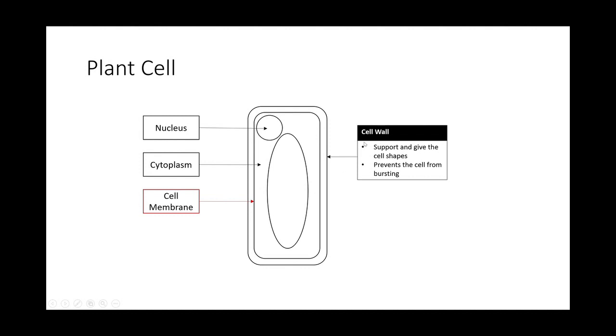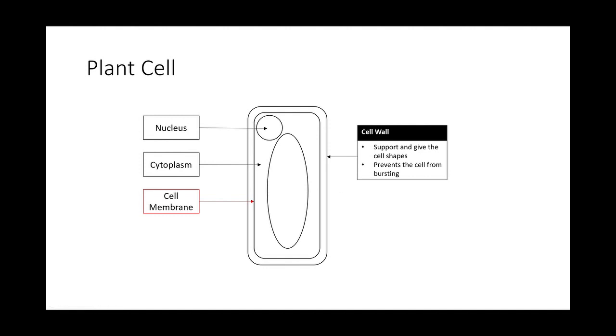But let's look at the cell wall. What the cell wall does is support the cell and give it shape, because it's quite strong. That's why it's able to give it shape. So animal cells, their shape can change from time to time depending on what they receive.